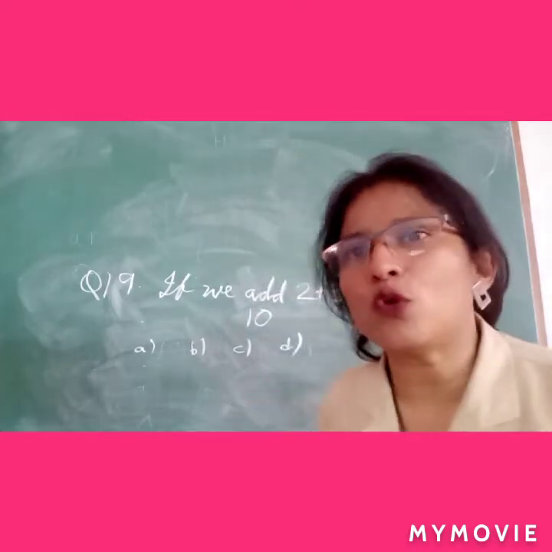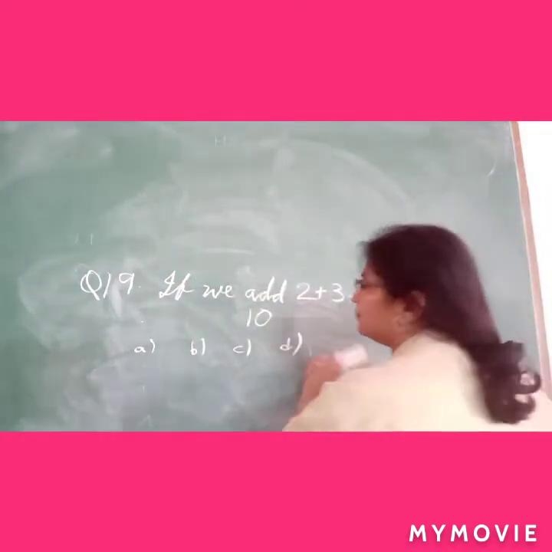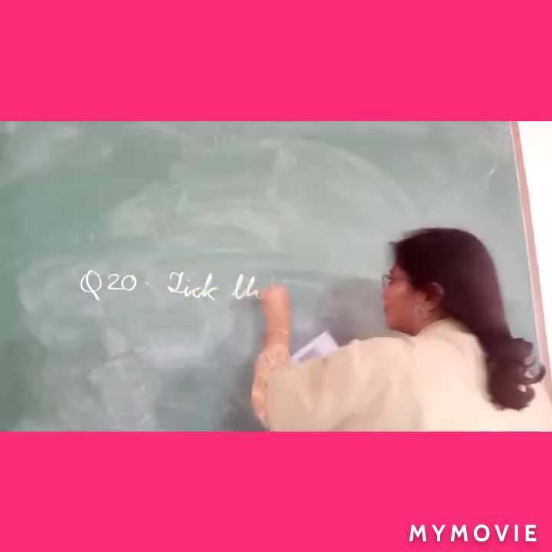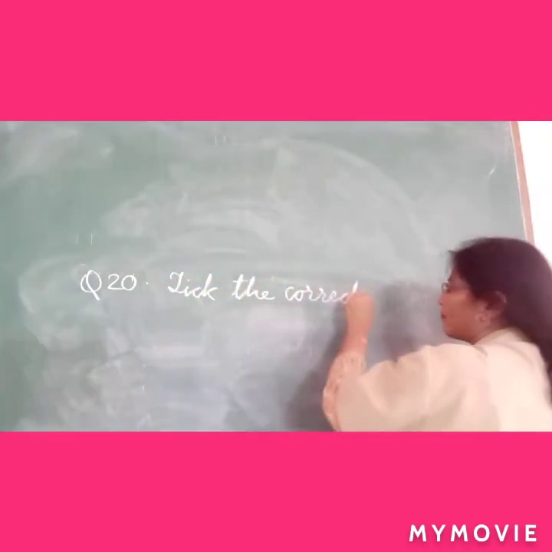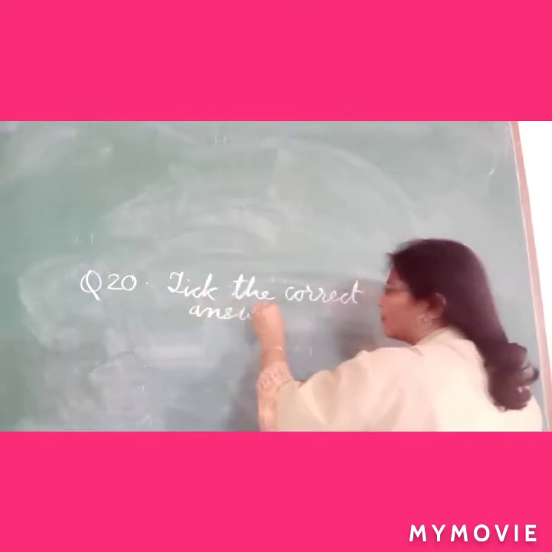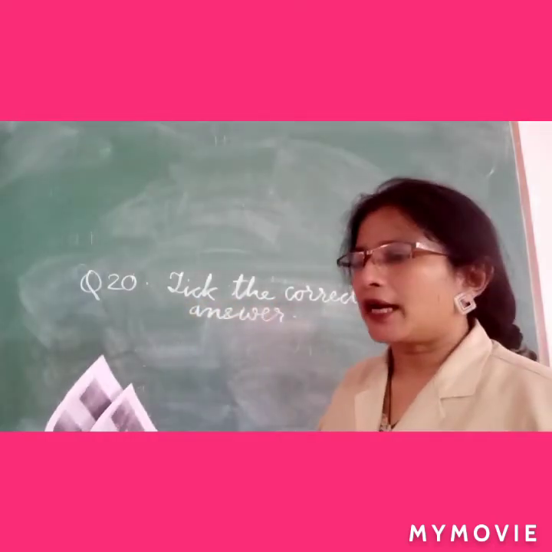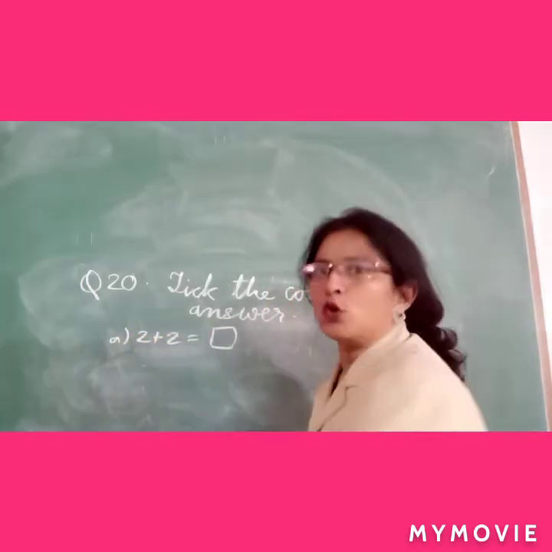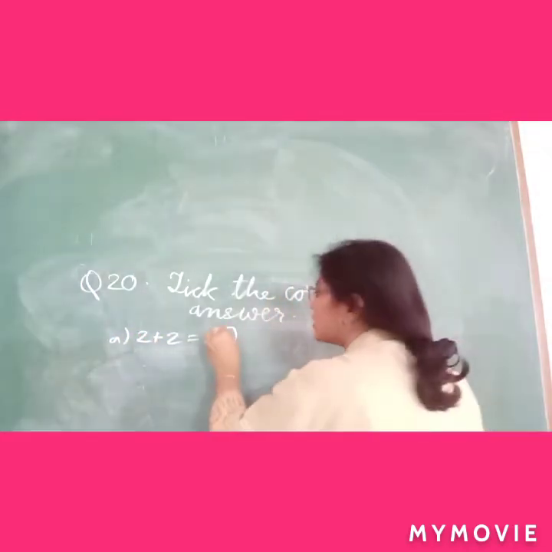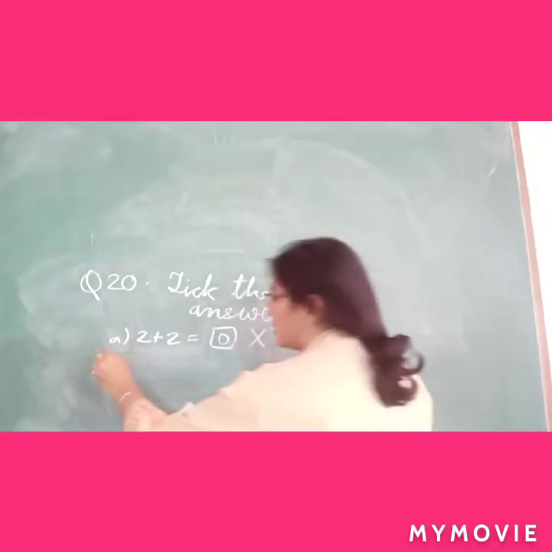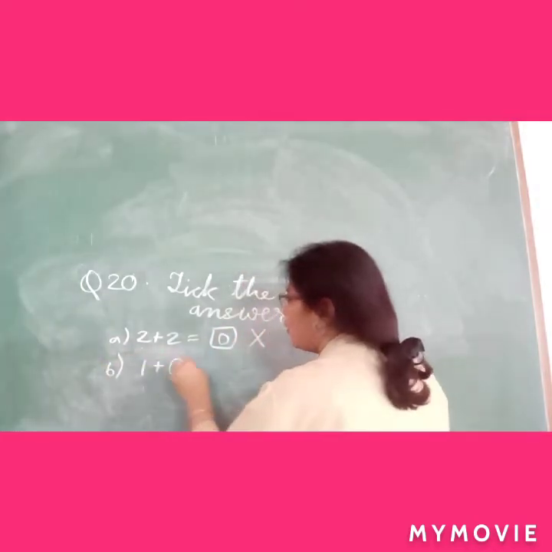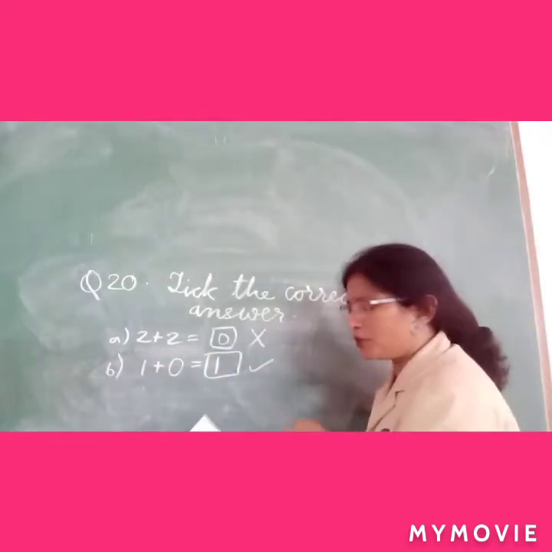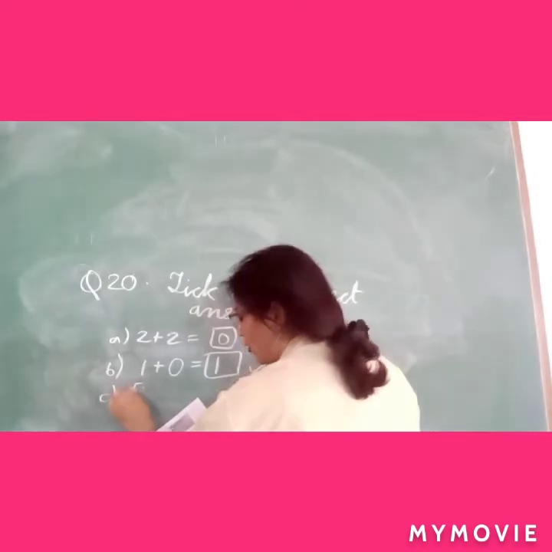Okay, now let us move to question number 20. Question number 20 is take the correct answer. A few questions are given. We all know 2 plus 2 is 4, but here 0 is written, so it is wrong. Then 1 plus 0 is 1. Here it is right. So you will take that option which is correct, and the other 3 options are wrong.